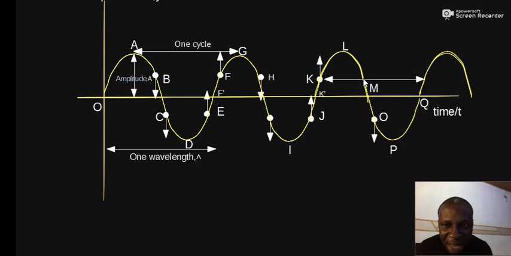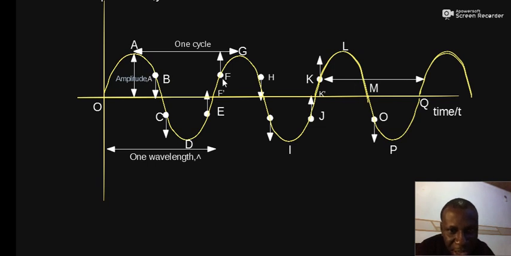B and M are not successive, because before you get to M, you must first reach what? K. So before you get to M, you must first reach H from D. So B and H are successive points in phase, and H and M are successive points in phase. So we now say that B, H, M are in phase, but B and H are successive, and H and M are successive points in phase.